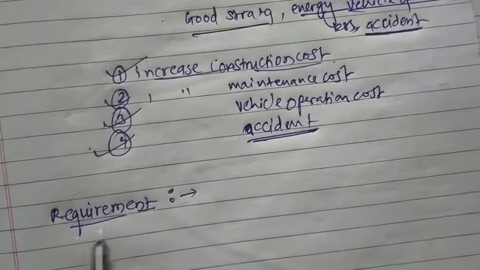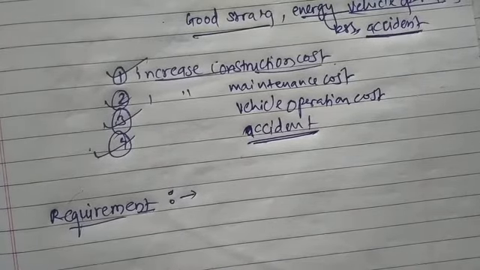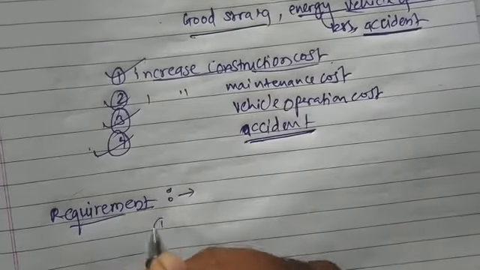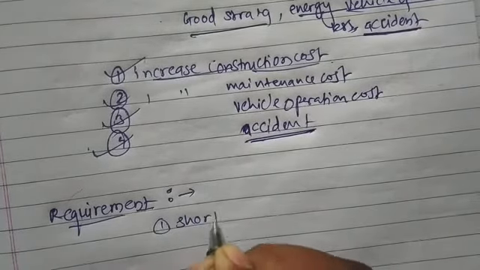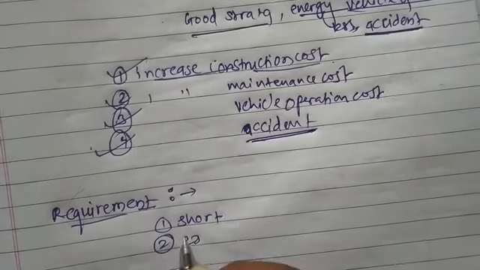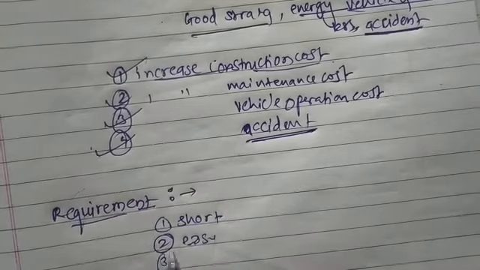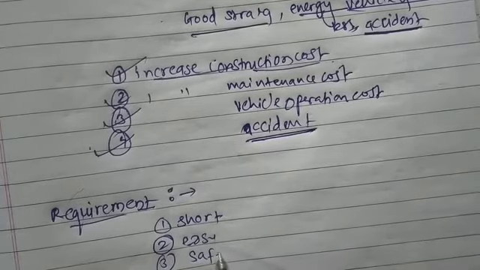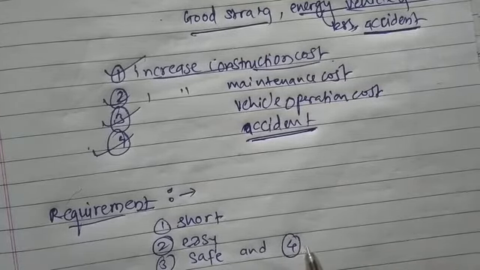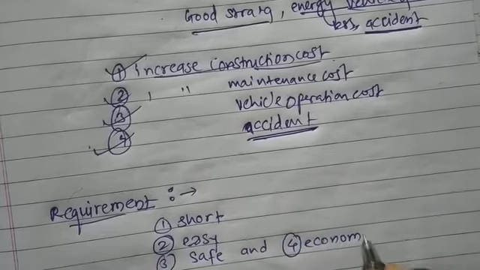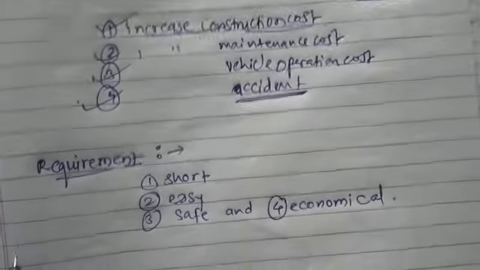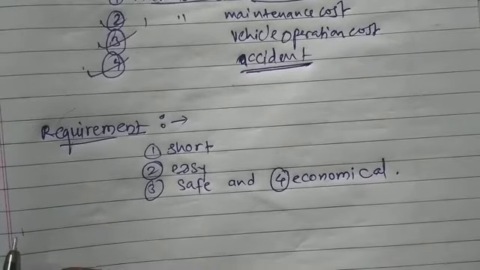There are basic 4 requirements of good alignment. The first is the alignment should be short. Second one, it should be easy. Third, it should be safe. And the fourth one is it should be economical. Okay, these are obvious requirements of the alignment.